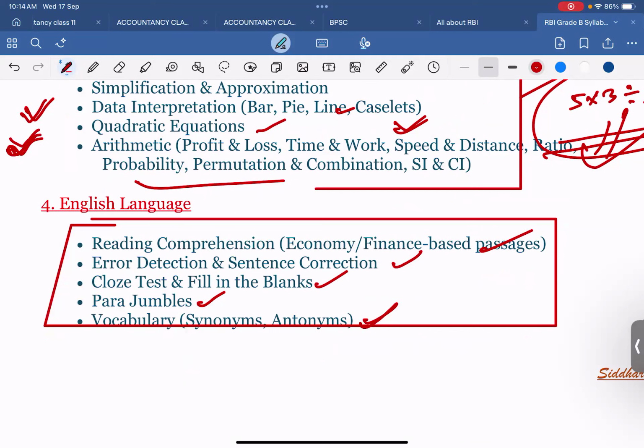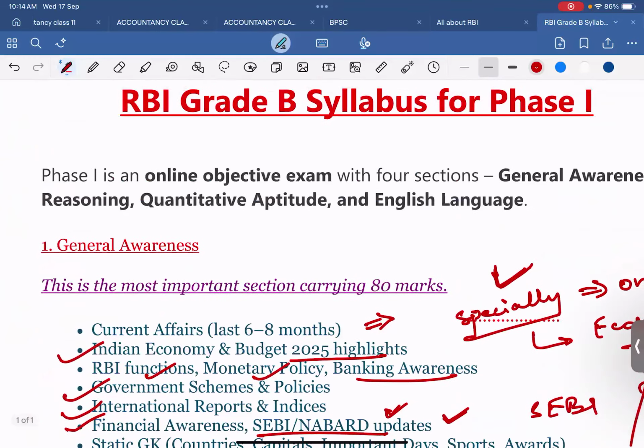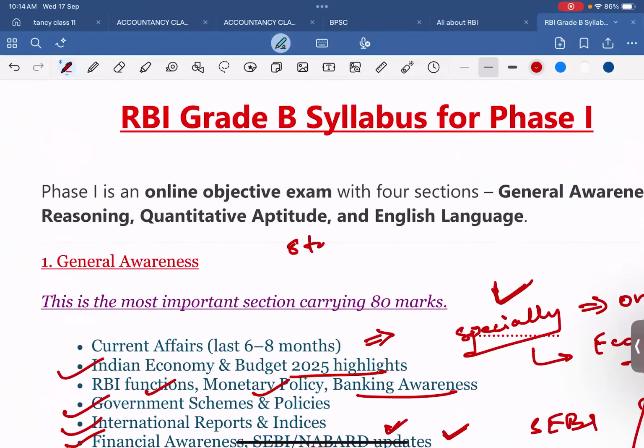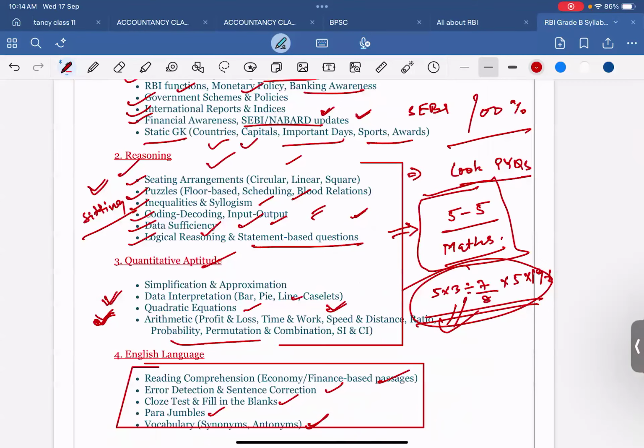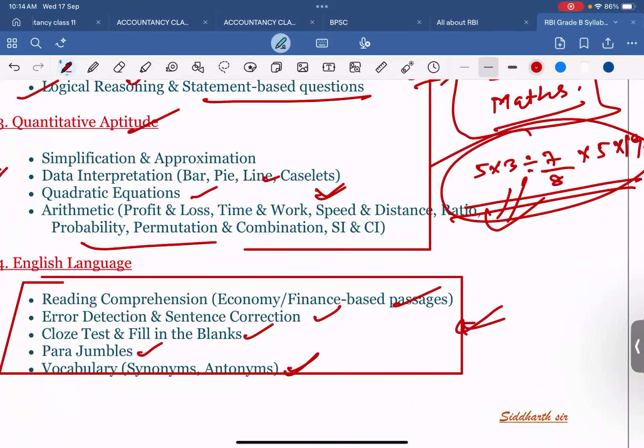We will not wait for the last day. I want you to utilize 8 to 10 hours from tomorrow itself, even from today itself. If you have any practice book, start from that.